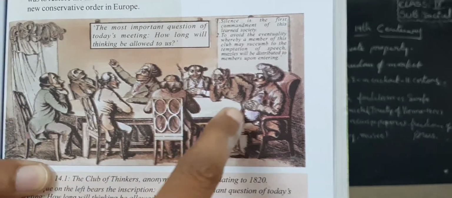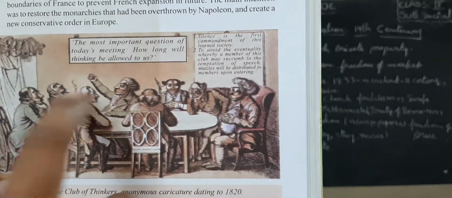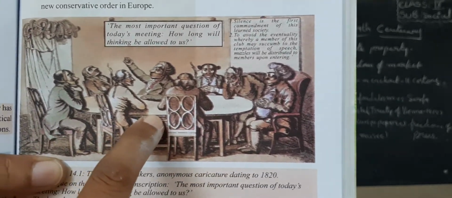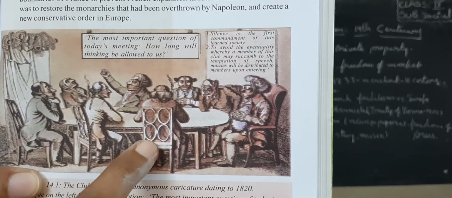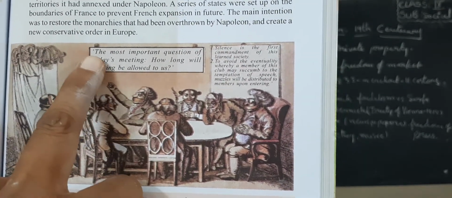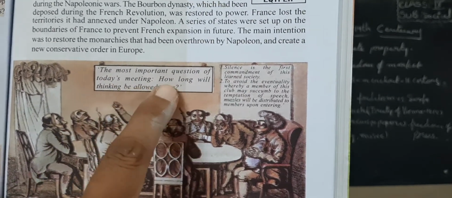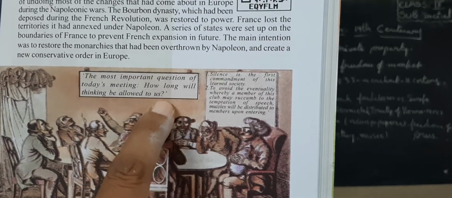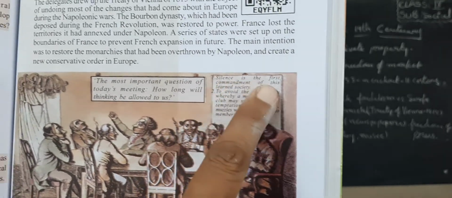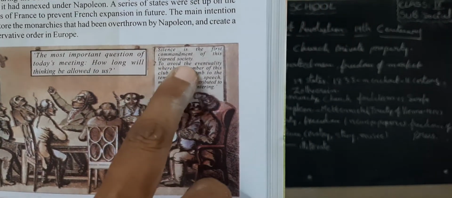Look children, some people are discussing something here, because they are not common people. Silence is the first commandment of this learned society.